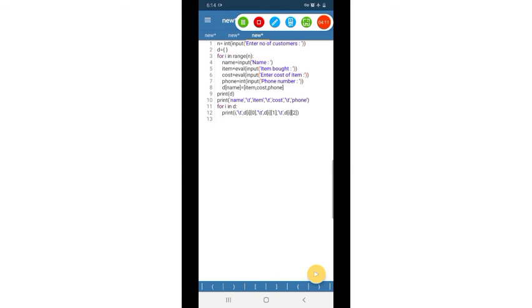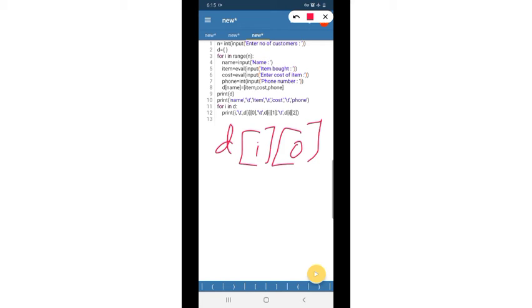Now we have a dictionary containing all the values that we have entered. From the dictionary we have to fill the table we have created. Now we have to fill each value. So for i in D, that is i is the key in the dictionary. For the first key, the value of i will be the first key in the dictionary. So the first name that I have entered will be the value of i. That is the first key in the dictionary.